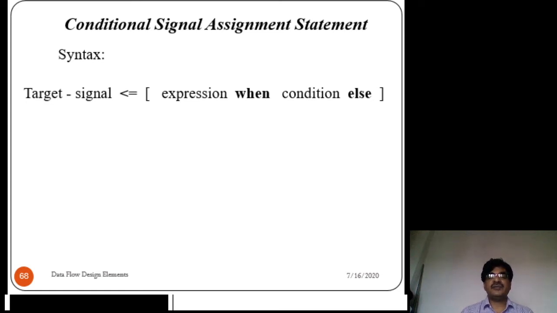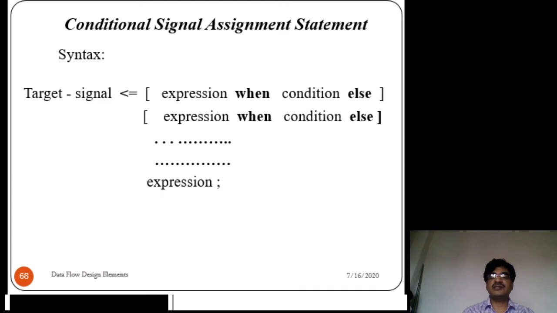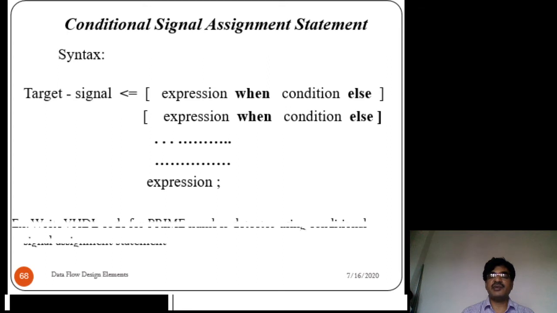Target signal, to which the value has to be assigned, that is the target signal. The symbol is less than equal again because it is a signal. For a signal, the symbol is less than equal. Then expression when condition else expression when condition else, like that. This is how the syntax of the conditional signal assignment statement appears.